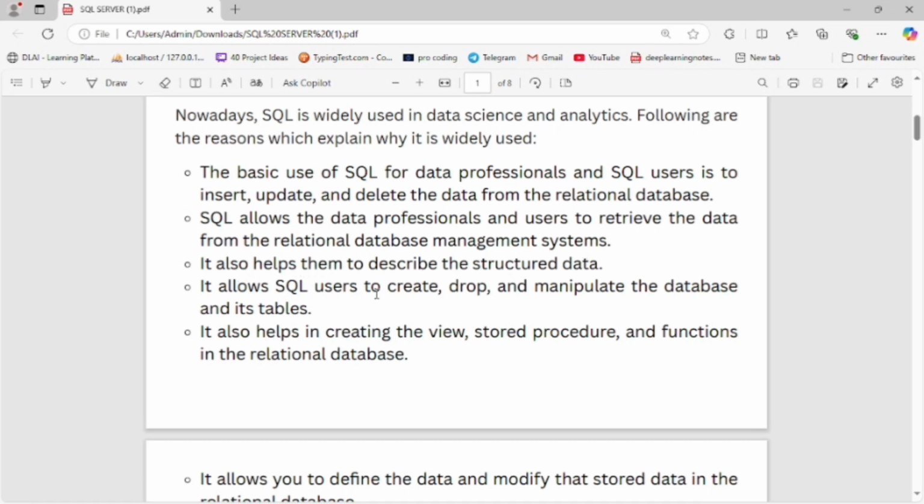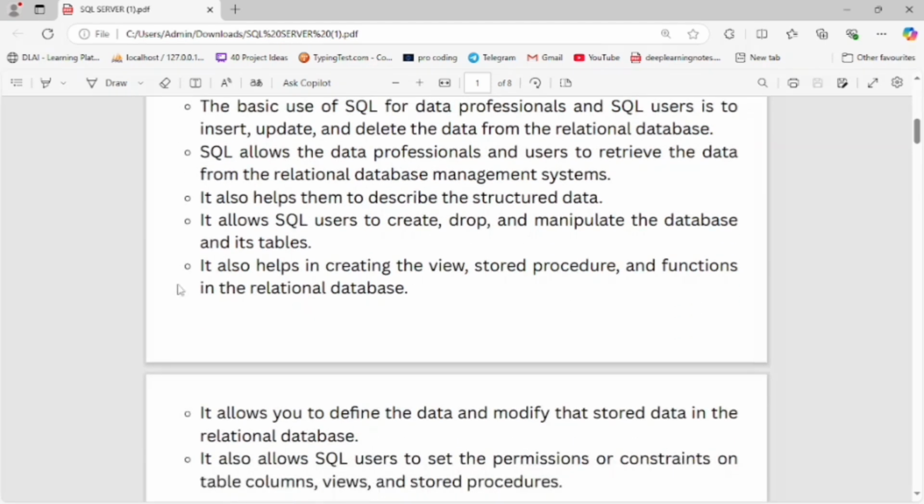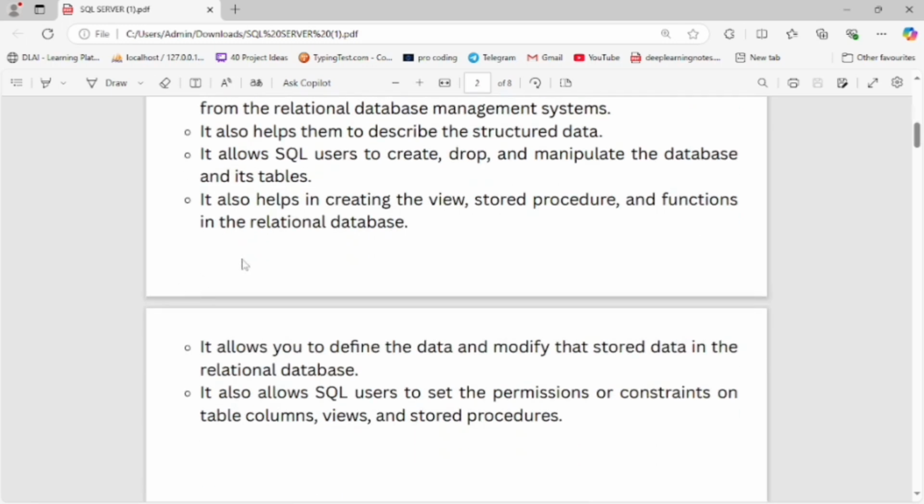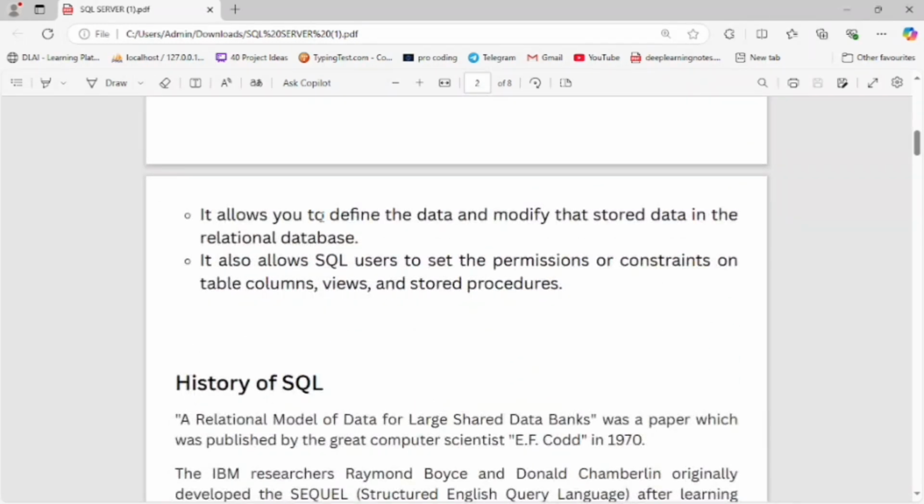It allows SQL users to create, drop, and manipulate the data in its tables. Next point, it also helps in creating views, stored procedures, and functions in a relational database. Next point, it allows defining the data and modifying the stored data in the relational database. Next point, it also allows SQL users to set permissions and constraints on tables, columns, views, and stored procedures.